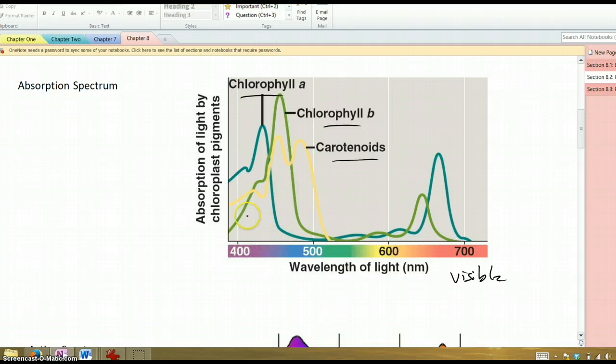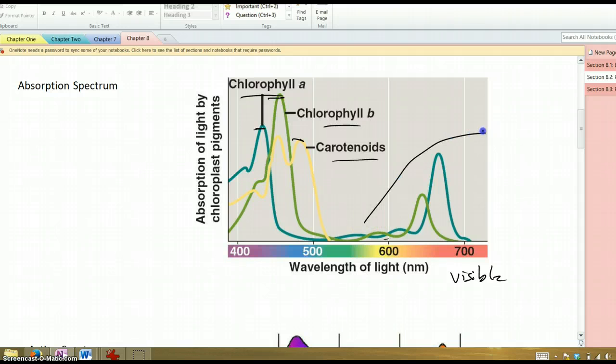So where you have a peak in the line, like right here or here or here, that's where that particular pigment is absorbing a lot of that particular wavelength. And down here in the middle, around the greens and yellows, you can see the lines are very low. So in those portions of the spectrum, the plants are not absorbing those wavelengths. So plants absorb at the red end and the blue end, but not in the middle.